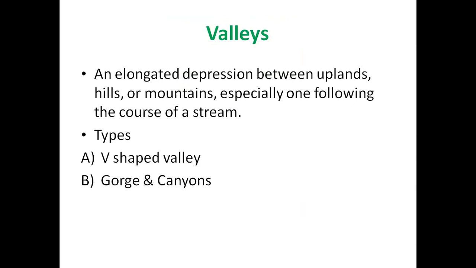Now, the third and most important erosional feature of the river is the valley. Okay. Now, valley, I have explained to you in the practical. Valley means it is the area between two mountains or two hills. It is the depression area which is present in between two hills or two mountains.